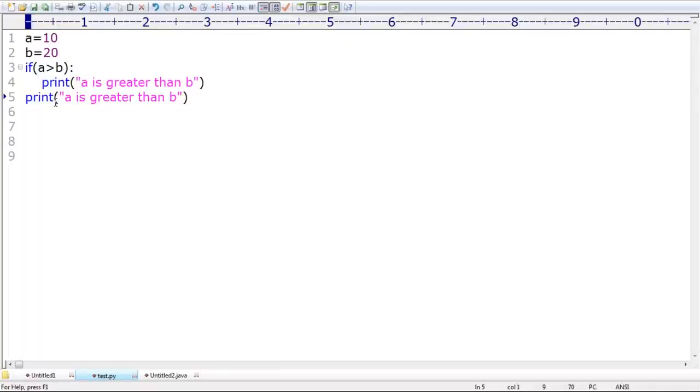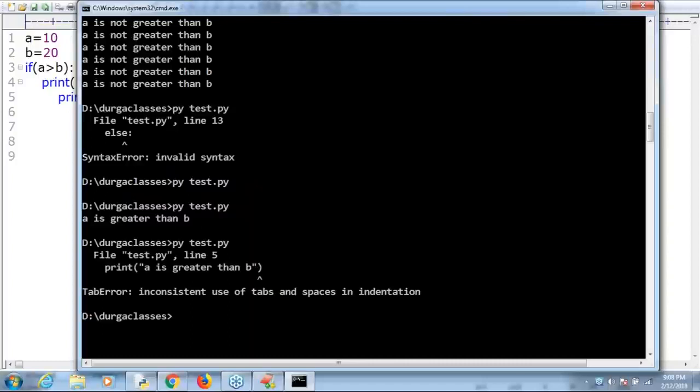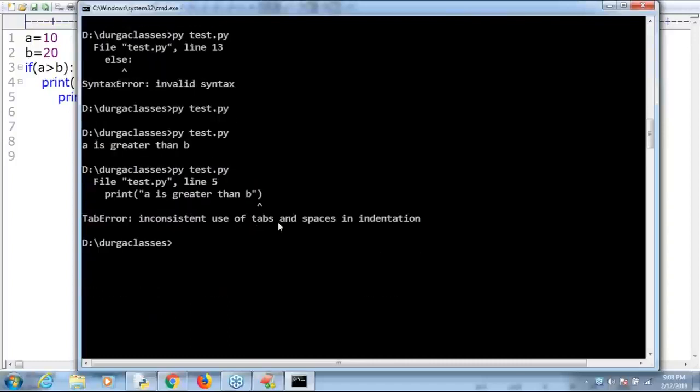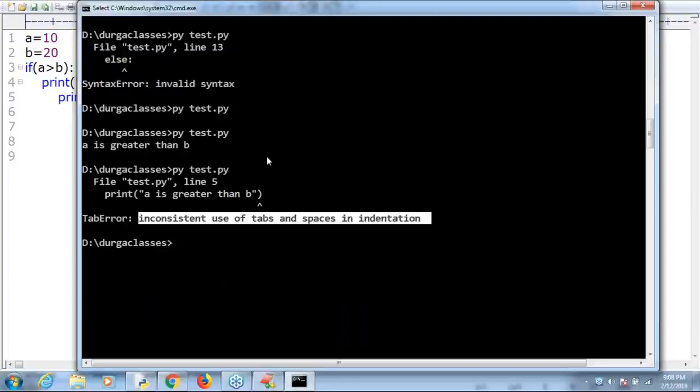Remember that, sir. Make sure, sir. It is reachable code only. It is not unreachable. It is reachable only, because if this condition fails, automatically the control will come to this place. No problem at all, sir. Next, after that, if you take too many spaces, are you getting it? Observe. Now have a look once. Immediately: inconsistent use of tabs and spaces in indentation. Are you getting it? While using spaces, you have to take a bit of special care. By mistake, one space plus or minus, and your program is not going to work, man.